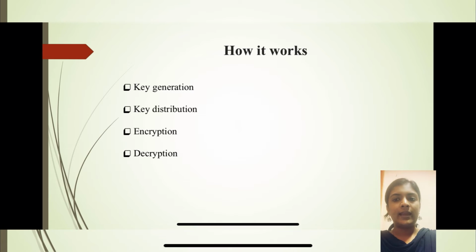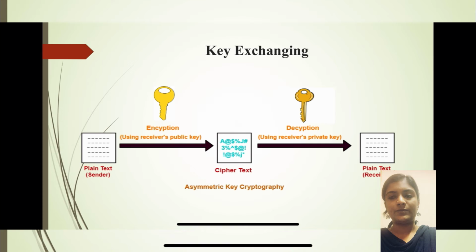So how does it work? It works in four steps. The first one is key generation, the second one is key distribution, the third one is encryption, and the fourth one is decryption. So key exchanging: the plain text is given by the sender and it undergoes the encryption process using the receiver's public key, and it converts to the cipher text, and the receiver who receives the cipher text performs decryption using the receiver's private key and decrypts the text.